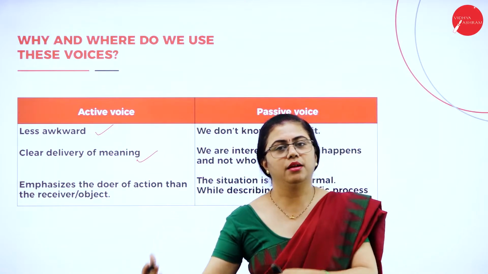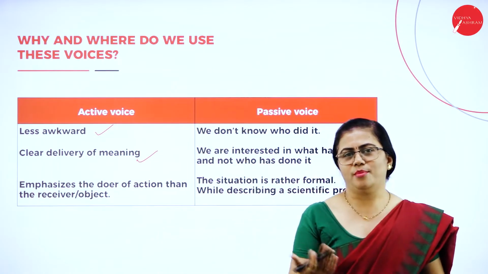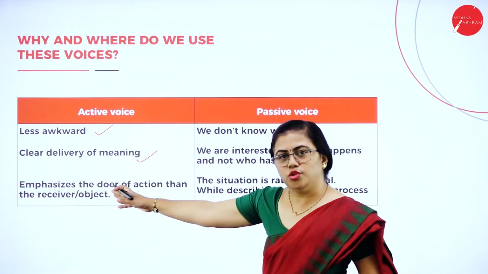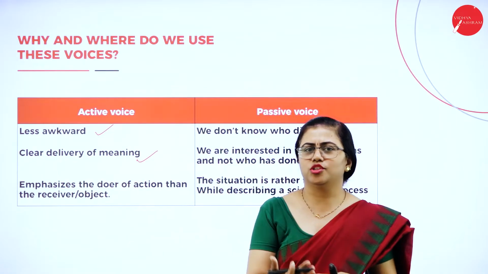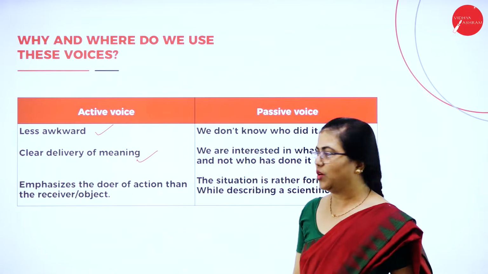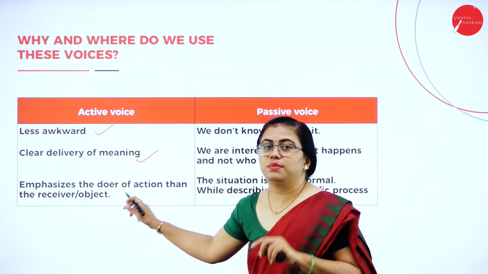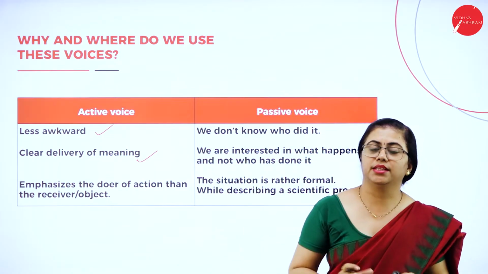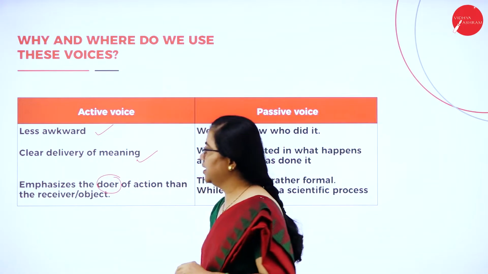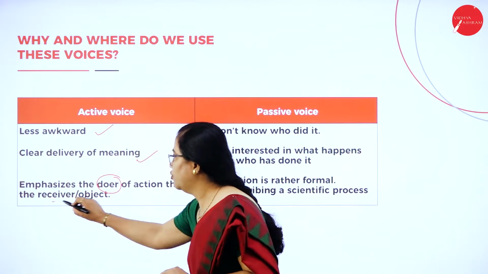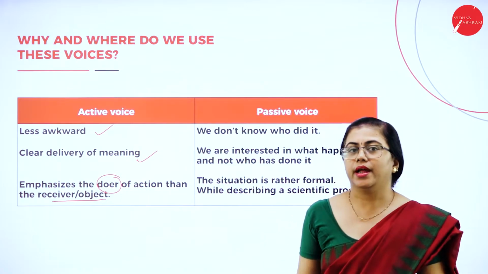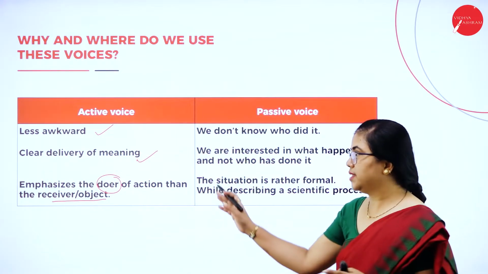Ravan was killed by Ram. Then you'll start feeling, why such a complex sentence? You can directly tell it like this. It's left to you whether you want to use a direct sentence, or you can also show off your language expertise and use passive voice. That is also fine. Active voice emphasizes, that is, gives importance to the subject, the doer of the action. It emphasizes the doer of the action and not the receiver of the action, or the object of the sentence. So that is about active voice.